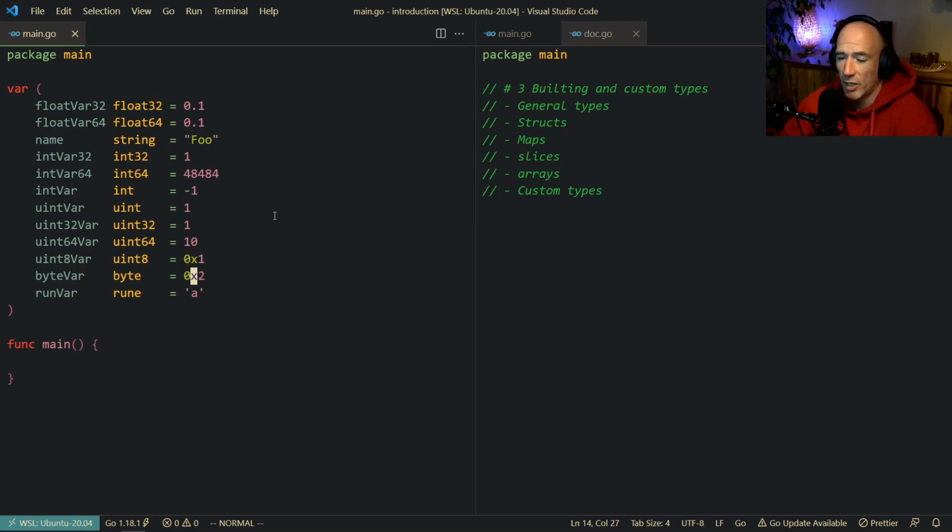I probably forgot a lot of shenanigans here, but I think I covered most of them: floats, ints, and all that stuff. I think that's fine, right? Those are basically some general types. Then we are going to get to the structures.